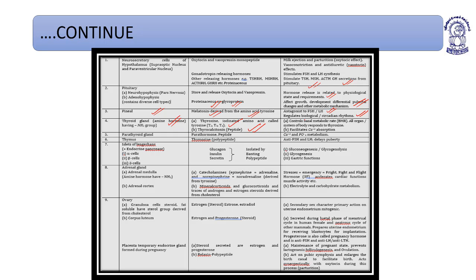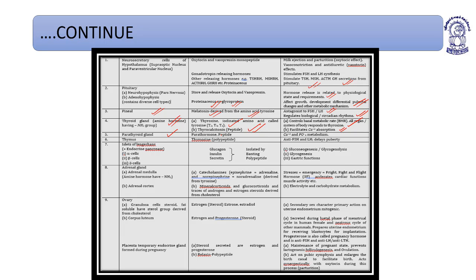Thyrocalcitonin is a peptide hormone. Thyroxine controls the basal metabolic rate. All organ systems of the body respond to thyroxine. And thyrocalcitonin, which is a peptide hormone, helps to facilitate calcium absorption.